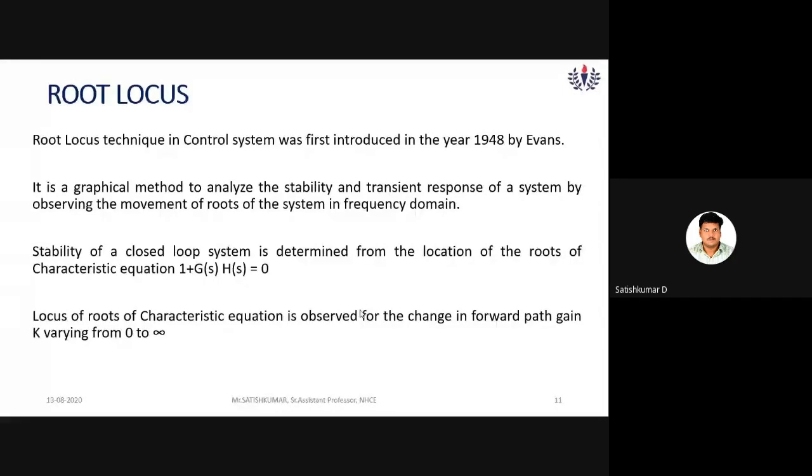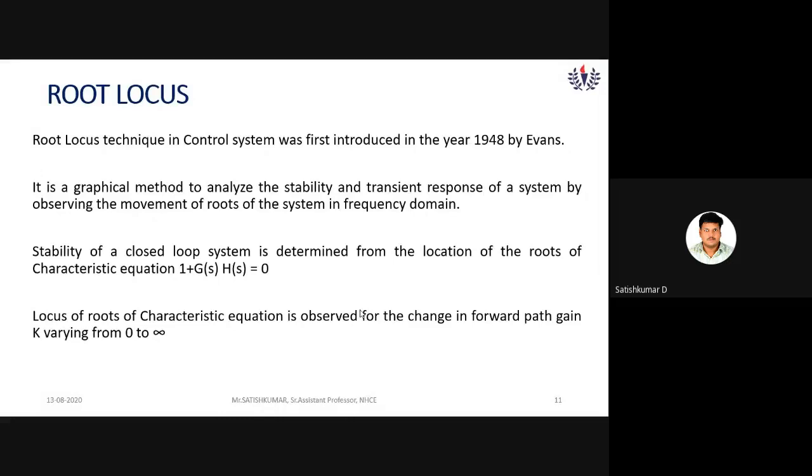Okay. All the poles and zeros of a control system transfer function should lie in the left hand side of the S-plane. Root locus is one of the techniques to find out the stability. This is a graphical method which was first introduced by Evans in the year 1948. It analyzes the stability as well as the transient response of a system, that is, how these poles and zeros are moving in the S-plane.